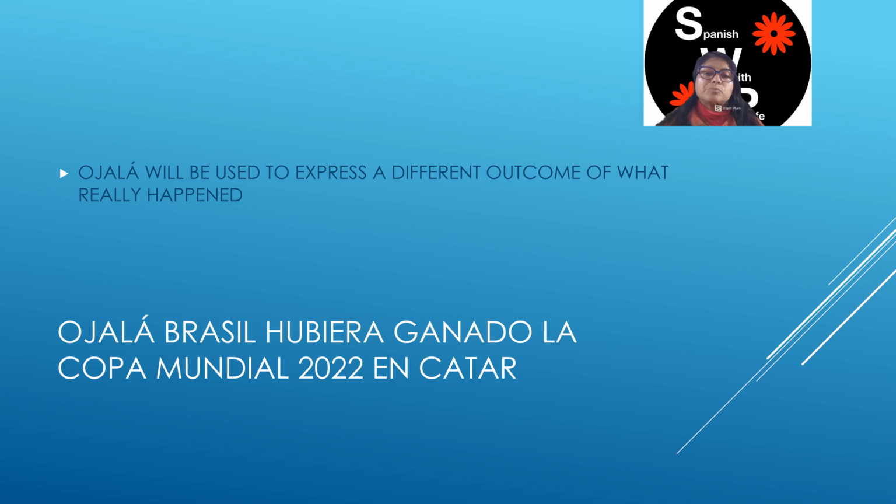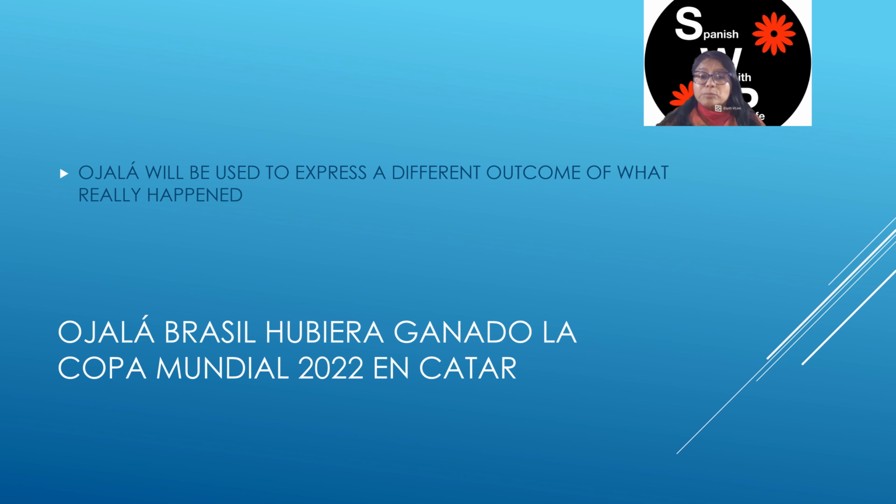Ojalá will be used to express a different outcome of what really happened. Ojalá Brasil hubiera ganado la Copa Mundial 2022 en Qatar. This is what a lot of people might have wished. This year we had the World Cup that took place in Qatar, from November 20 to December 18. 32 teams competed, and from 32 they went down to 16, then to 8, then to 4, and then to the championship.